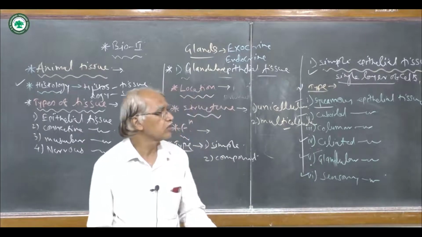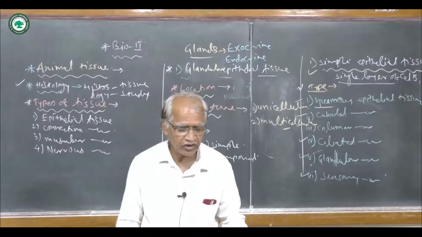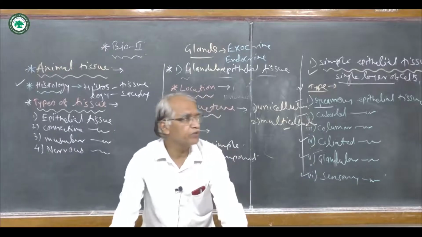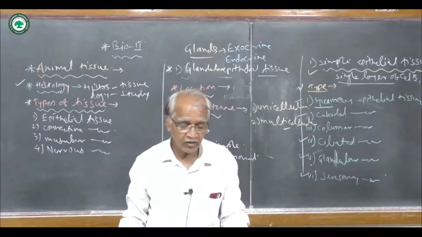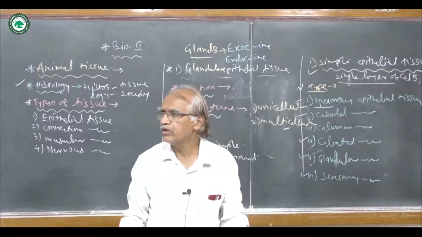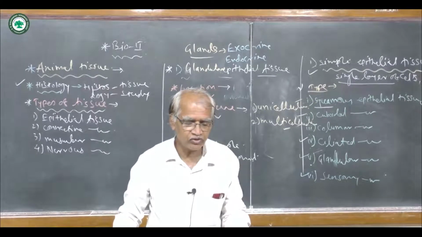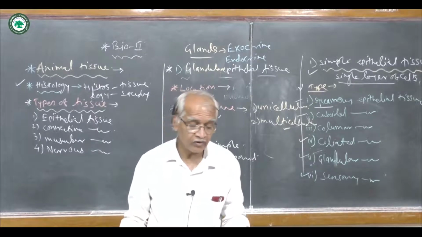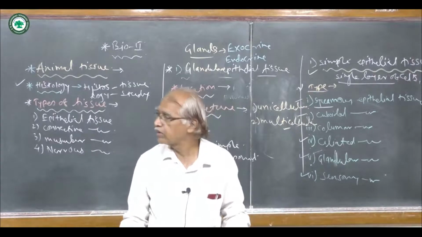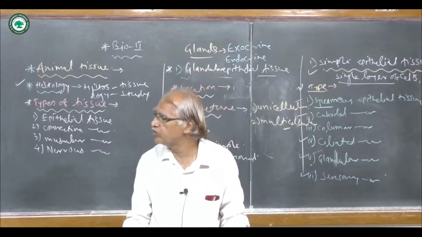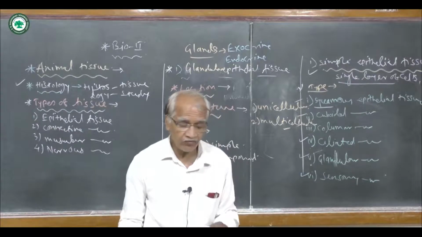Then the last is germinal epithelial tissue. These are the cells of epithelial tissue which divide mitotically to produce gametes. They are also called gamete producing structures, lining the internal lining of gamete producing organs, responsible for producing male gametes and female gametes.